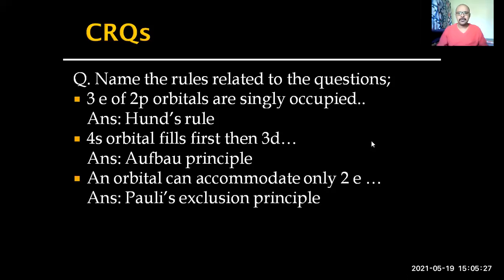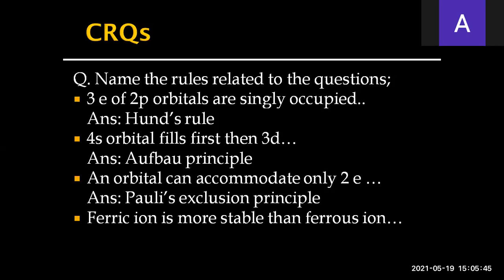Now, the 2 electrons added to the same orbital will have opposite spin, not the same spin. Which rule? Pauli's exclusion principle. We had a little discussion on this in the last session too. Ferric ion is more stable than ferrous ion. Ferrous ion is Fe2+. Ferric ion is Fe3+, and Fe3+ is more stable than Fe2+. So what is the reason?